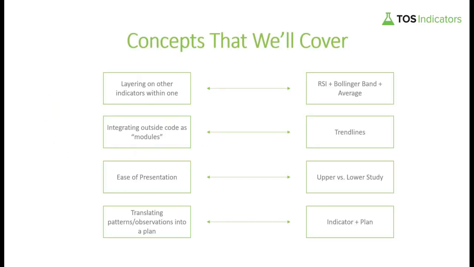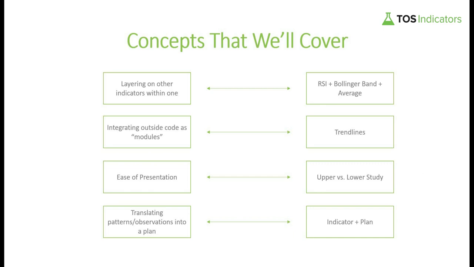So in today's video, we'll take you through the process that Keith and I took in taking his initial code, observing it, and turning it into something that we can actually use to trade with. Here are some concepts that we'll discuss in today's video. First will be the idea of layering on other indicators within one. And so in this case, we'll be talking about how to layer in the RSI along with the Bollinger Band, along with what we'll call the dynamic average.